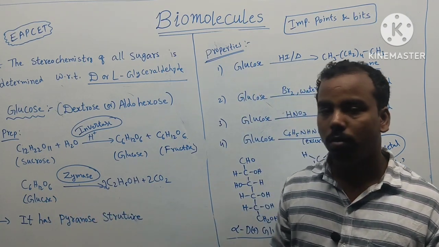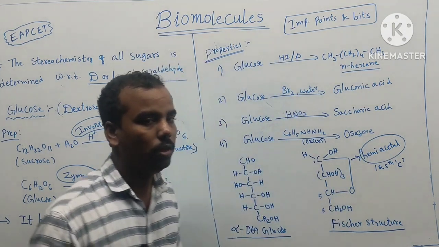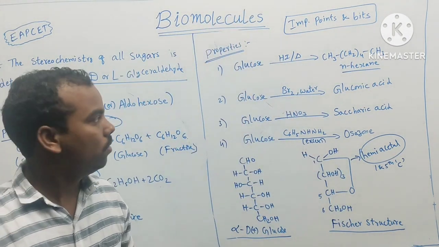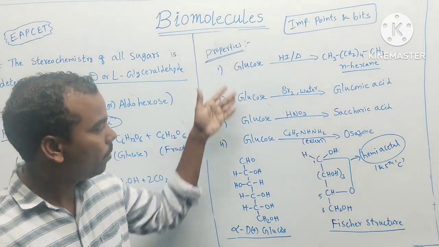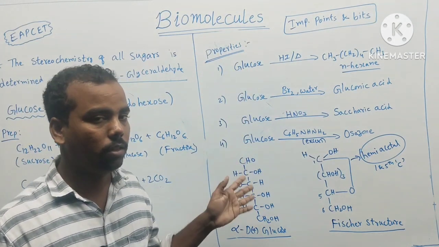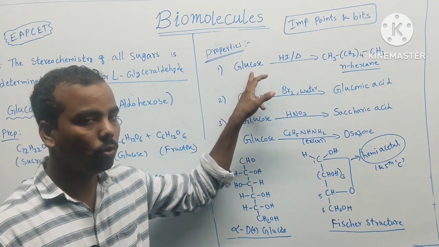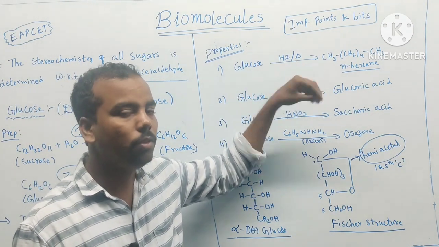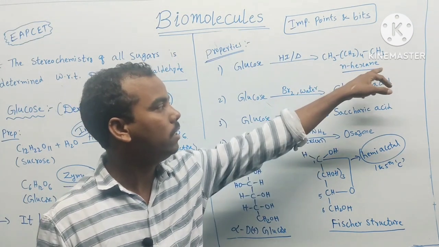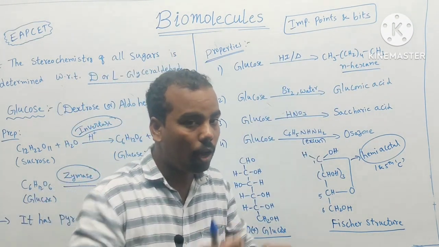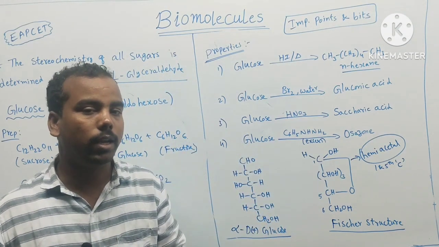Next, glucose has a pyranose structure, but fructose has a furanose structure. These properties were given in the previous episode. Many properties are there, but these are important. When glucose reacts with hydrogen iodide on heating, which of the following is formed? N-hexane is formed. Based on this, we identify that all the carbons are in a linear arrangement.